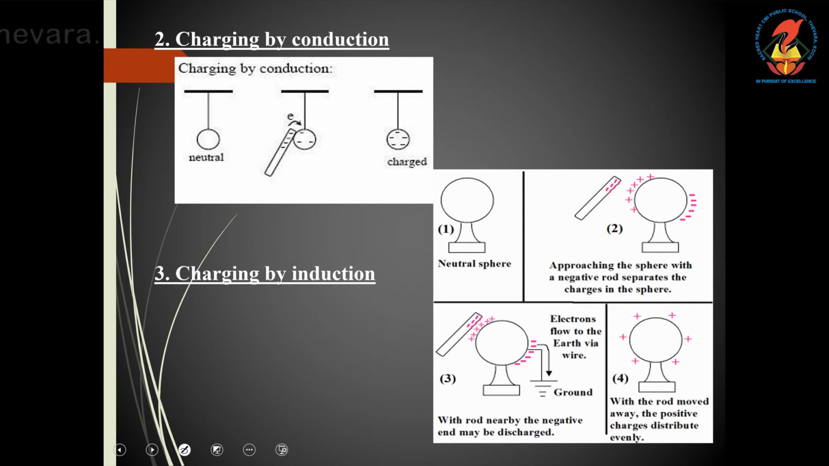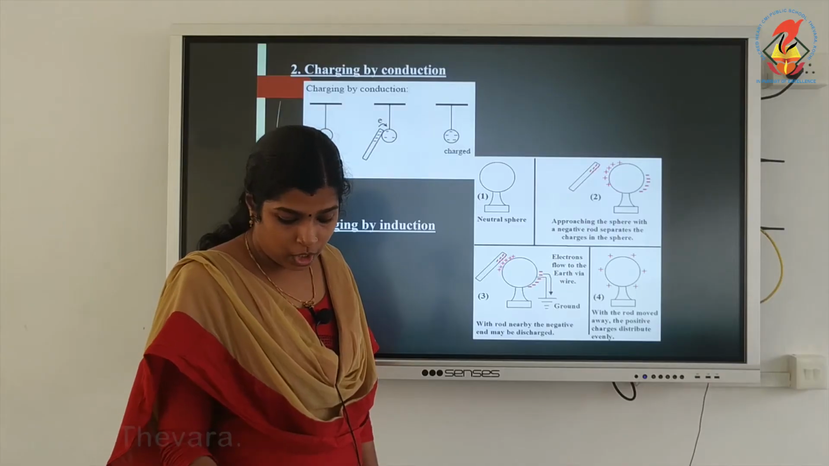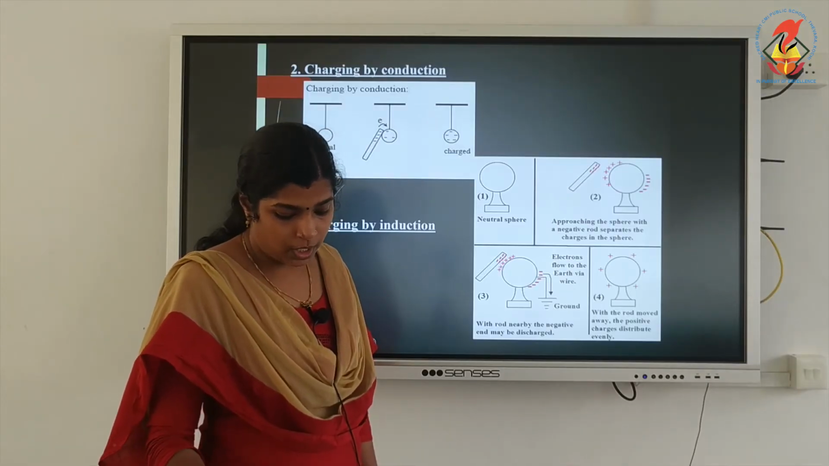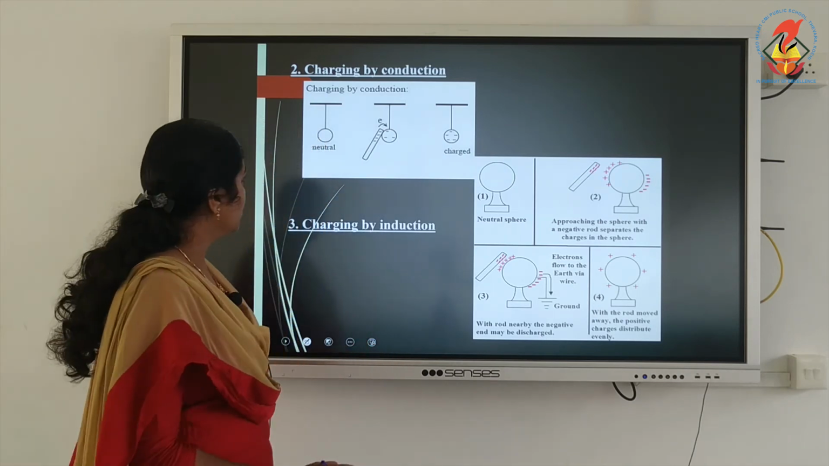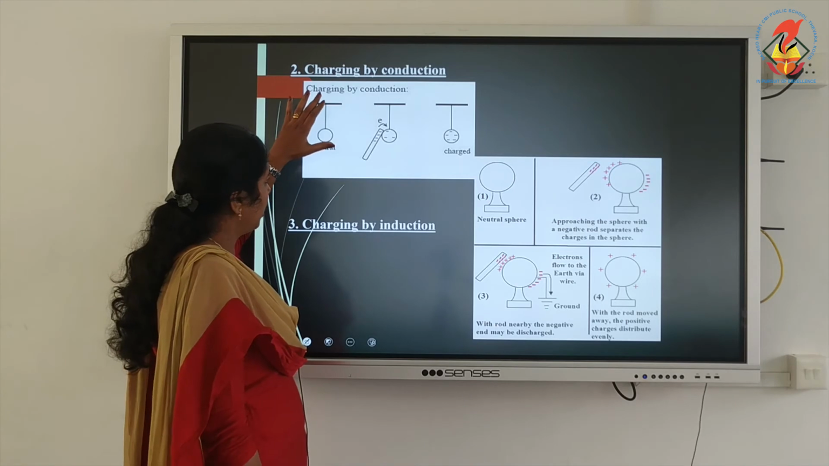Then, the second method is charging by conduction. An object can be charged by touching it to a charged object. This happens because some charges from the charged object get transferred to the uncharged object. In this case, the body being charged acquires the same charge as that of the charged object. So, here this one is electrically neutral.